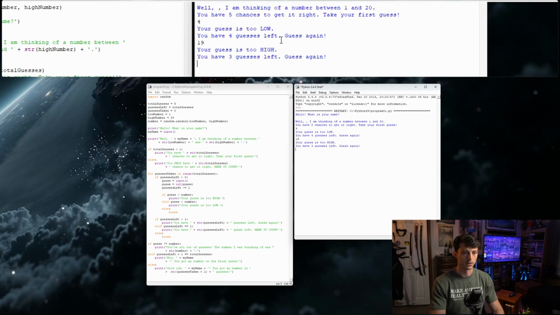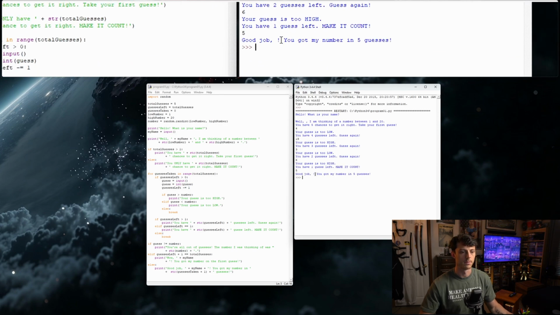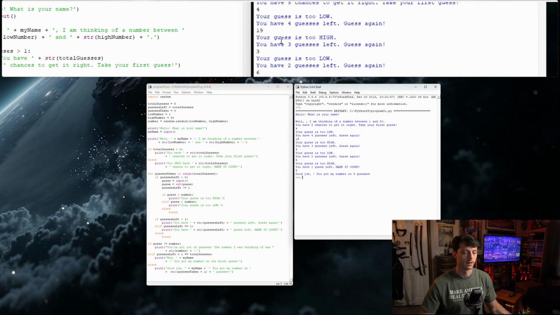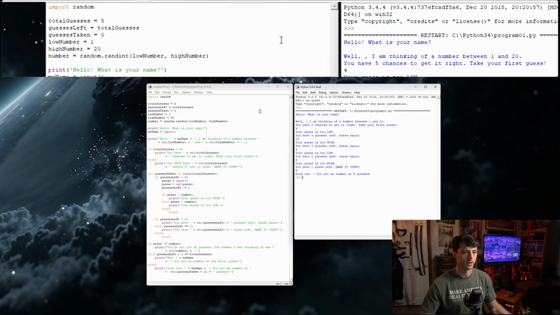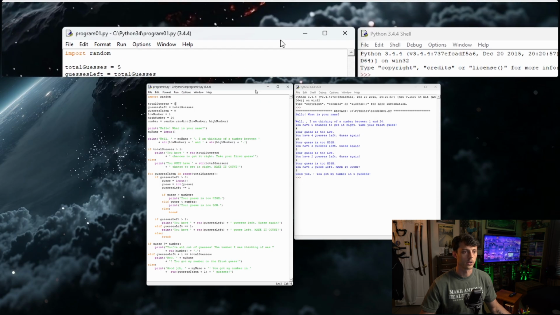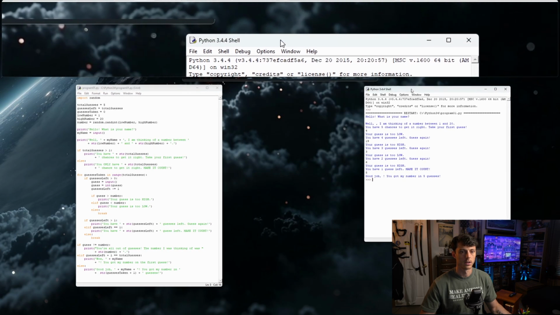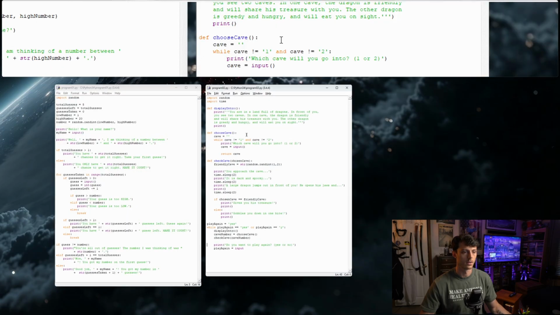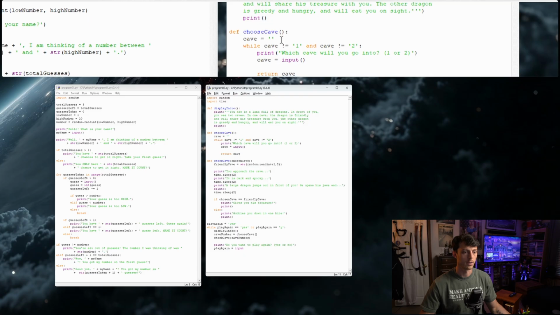Let's play the game anyway, just to load. Oh, let's actually try and get this. Oh, it's too high. So it's 5. Good job, nobody. You got my number in 5 guesses. So the game works how we would like it to, but I would like to add a check for null, which interestingly enough is something that we found in the next chapter, which is what today is about. They are checking against an empty string.